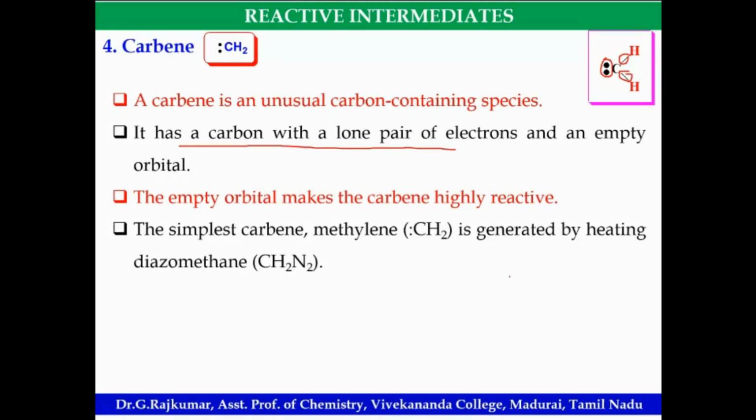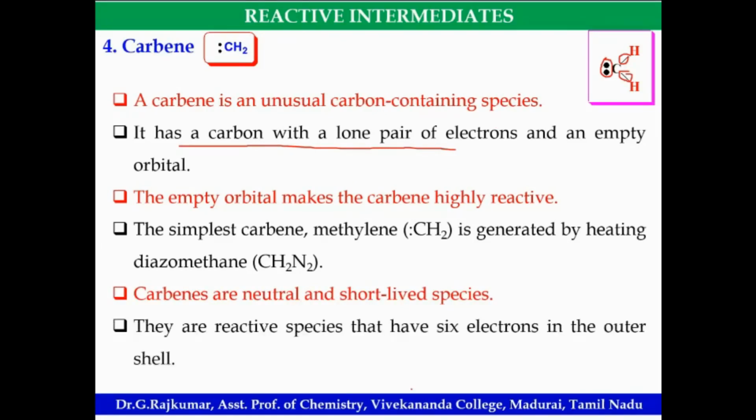The simplest carbene is methylene, which can be generated by heating diazomethane. If you heat CH2N2, it will give methylene, with carbene as the intermediate. These are also neutral, with no charge, and short-lived reactive species having 6 electrons in the outer shell.